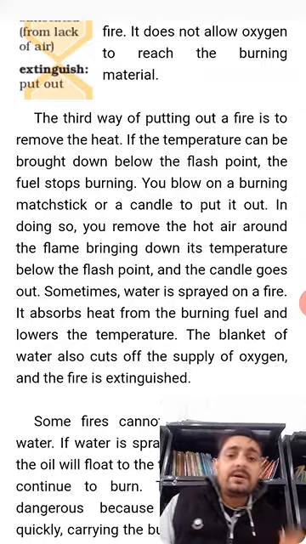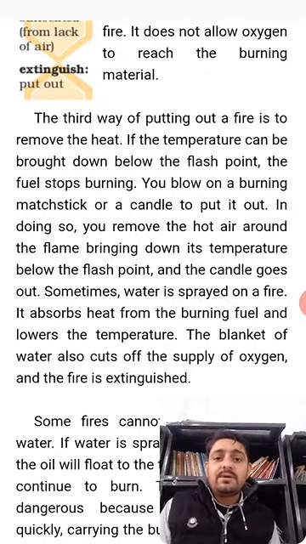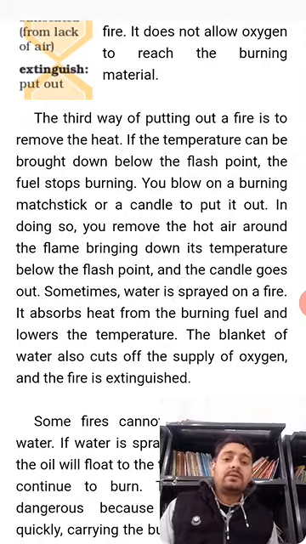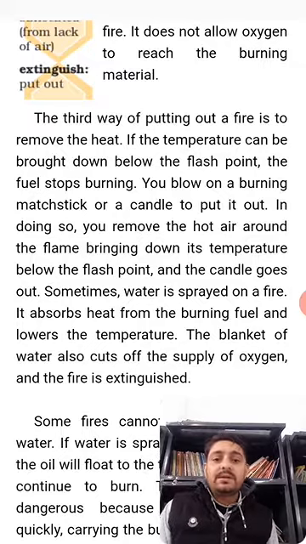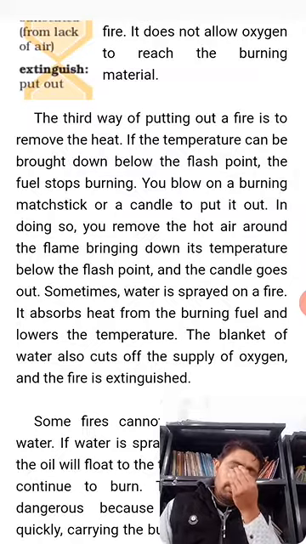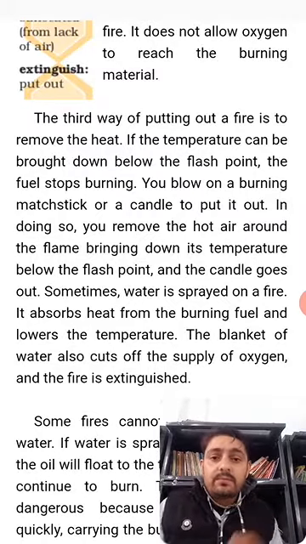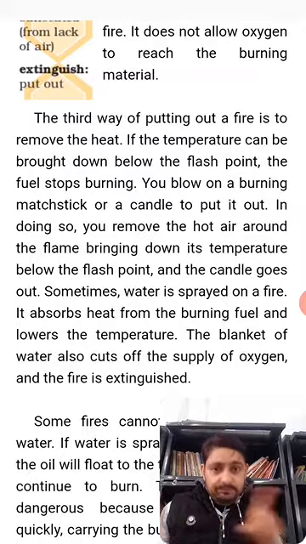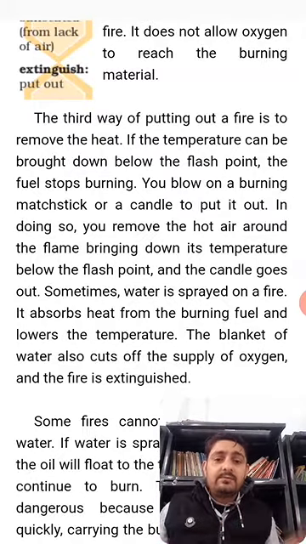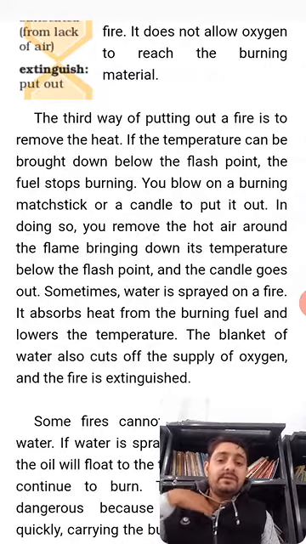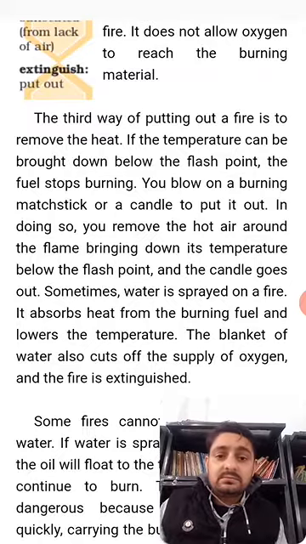You blow on a burning matchstick or a candle to put it out. In doing so, you remove the hot air around the flame, bringing down its temperature below the flash point. So when we blow on the candle or on the burning matchstick, we are reducing the what? Temperature. We are reducing the temperature below the flash point, and afterward, the candle